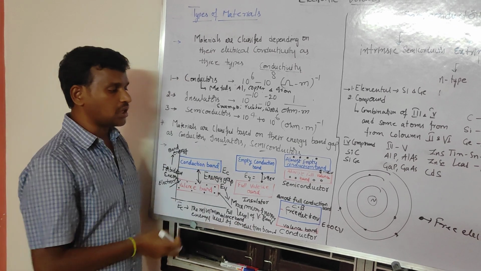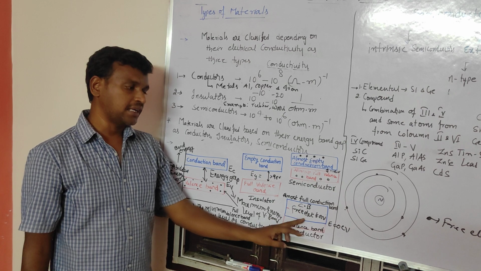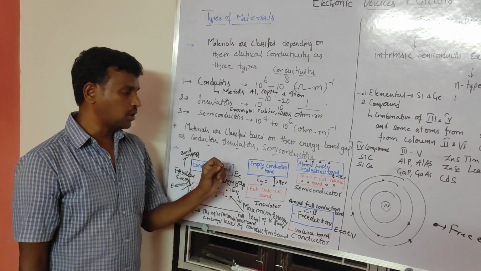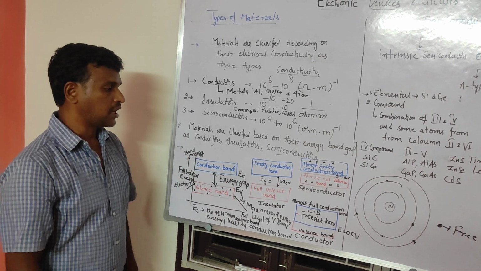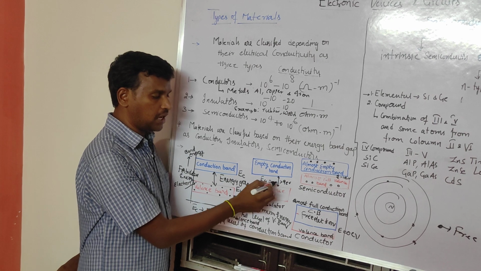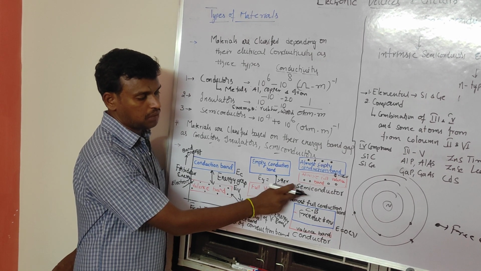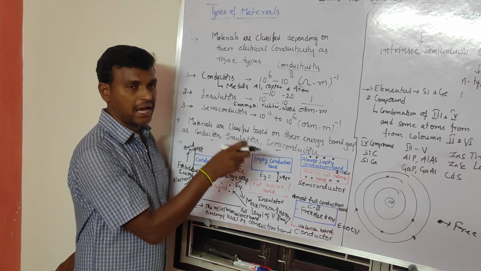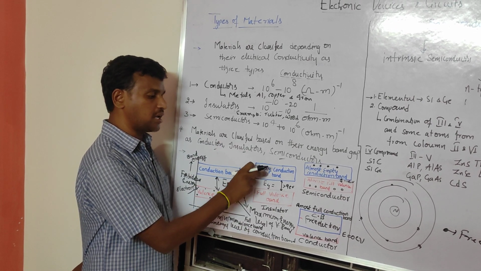So finally, the conclusion here is that the energy band gap in conductors is almost 0 electron volts, and in insulators it is very high. Now we have the third classification, which is semiconductors. For a semiconductor, the energy band gap is in between the conductors and the insulators.